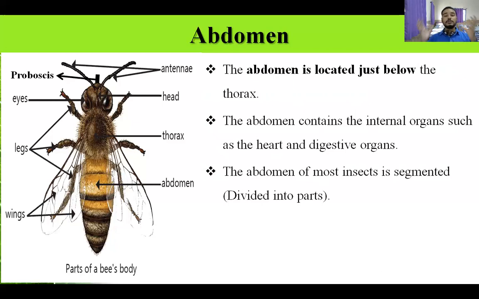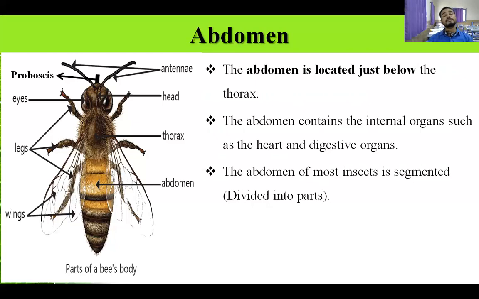But all those are together installed in one part of their body, that is the abdomen part of their body. So it is just located below the thorax and it contains all their internal organs such as heart, digestive system and all those.